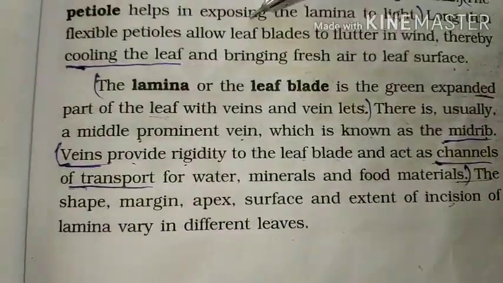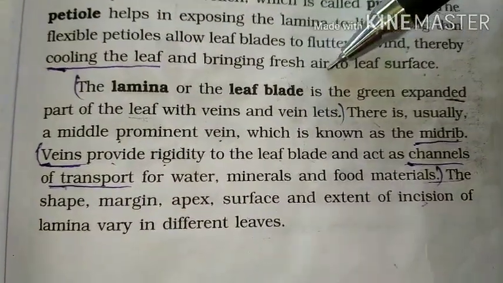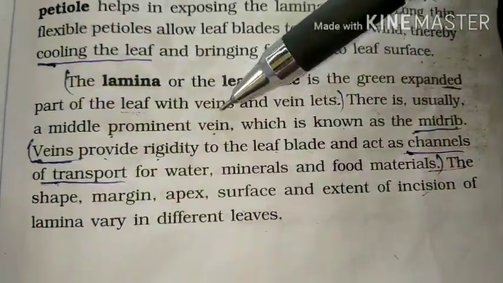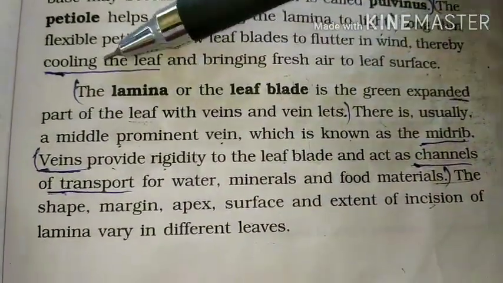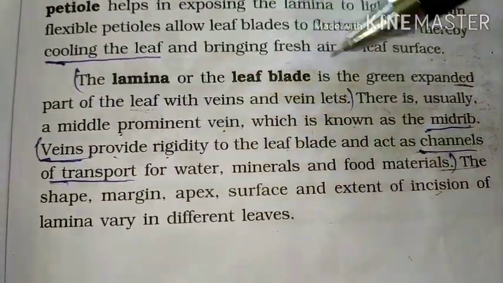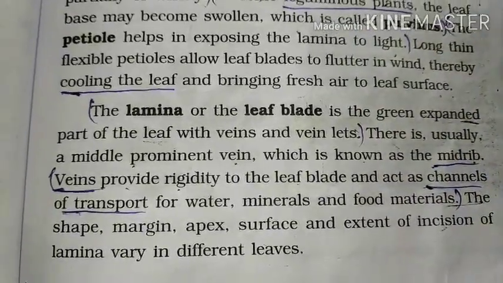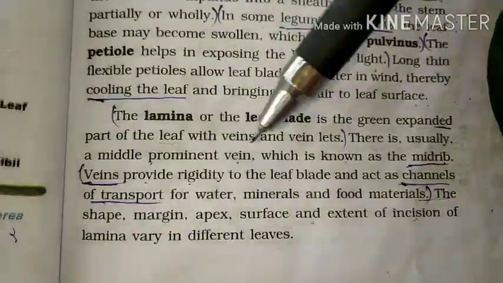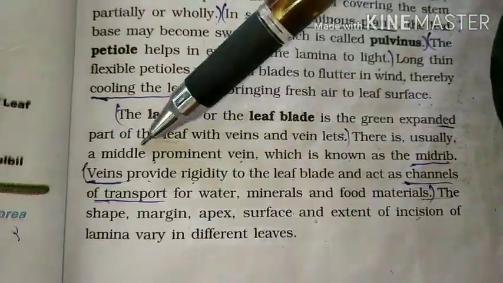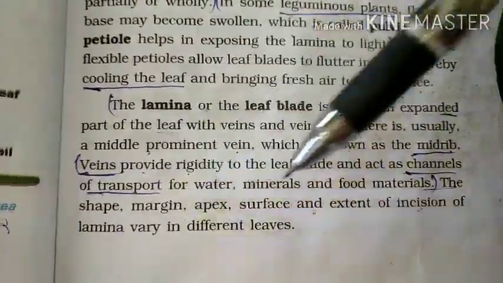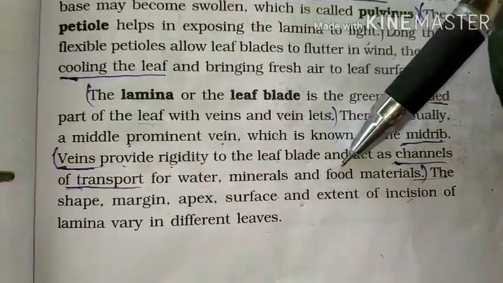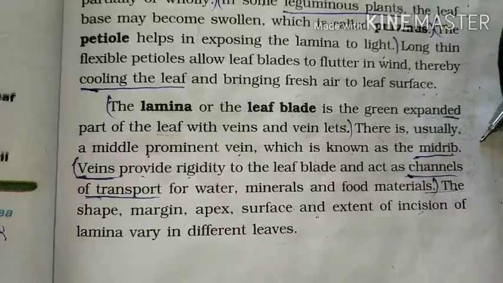The lamina is nothing but a leaf blade. It is the green expanded part of a leaf with veins and veinlets. Means the lamina consists of veins and veinlets. There is usually a middle prominent vein, which is known as the midrib. Veins provide rigidity to the leaf blade, which is nothing but providing strength to the leaf blade. They also act as channels to transport water, minerals and some food materials too.